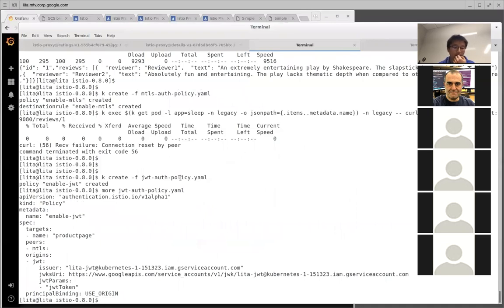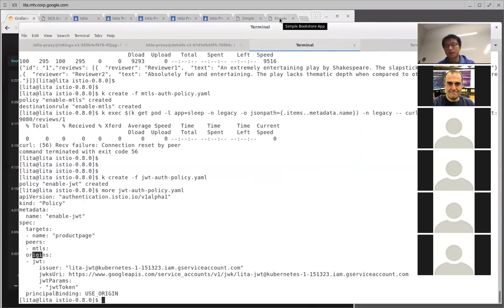So once I enable this, as you can see here, this is for the product page as a target, which means any traffic sent to the product page, which is our front end, I'm going to require the peer to have mTLS, and also the origin has a JWT. And the JWT issuer is, I just created a GCP service account, and this is where to find the public key. And this is the JWT parameters. And once this is enabled, you will see that the web page is not accessible.